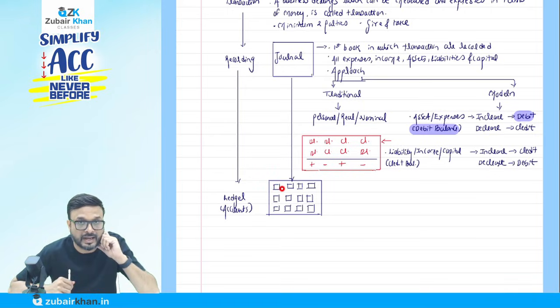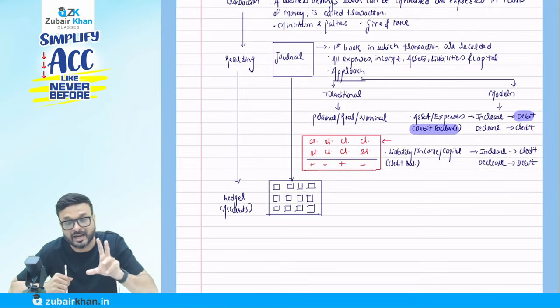What we are doing is transferring the same nature of information from the journal to that particular box. Suppose sales: the information of sales I will transfer to this box. Information of purchases is transferred to this box. So we are transferring the same nature of information to one place.